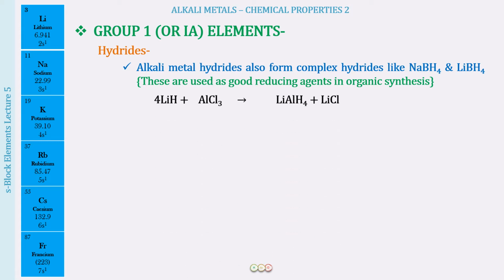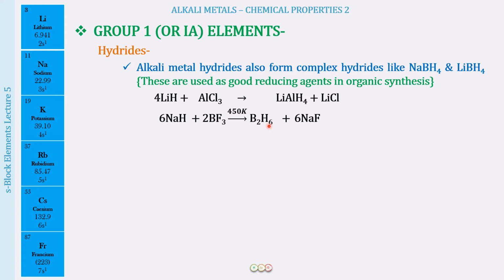Okay. So lithium hydride, on reaction with aluminium chloride, will form lithium aluminium hydride, and along with that lithium chloride will be formed. Then we have sodium hydride, which on reaction with BF3 at a temperature of 450 Kelvin forms diborane, that is B2H6. This is the simplest boron hydride. You will be studying about this reaction in group 13 elements.